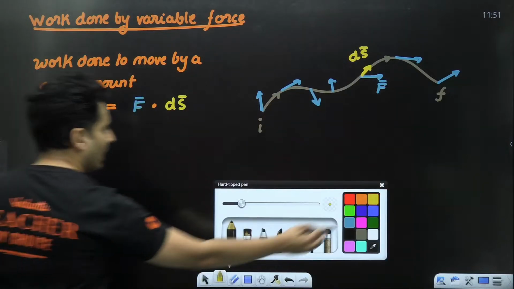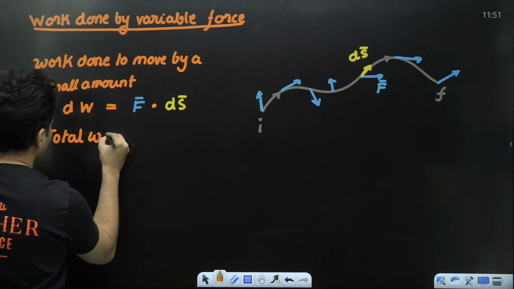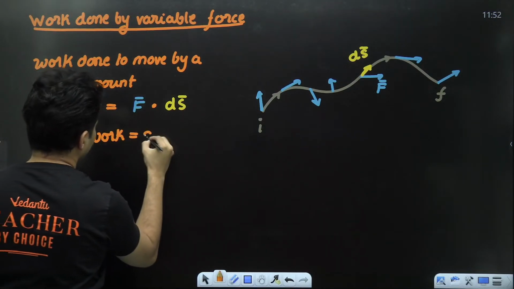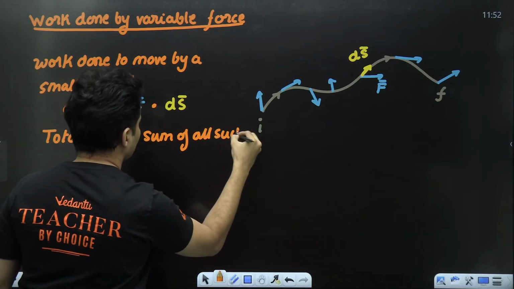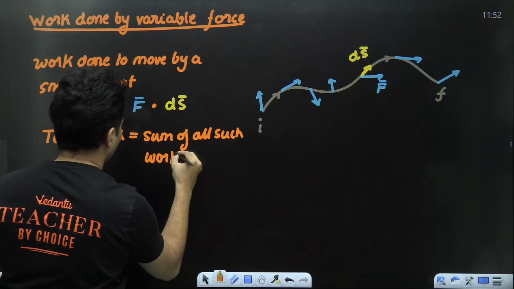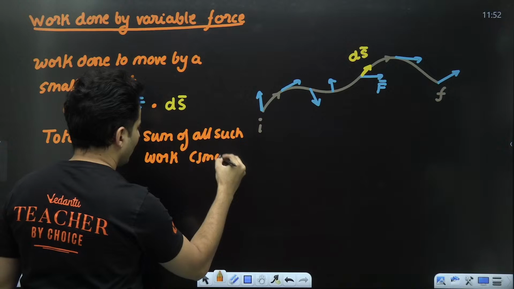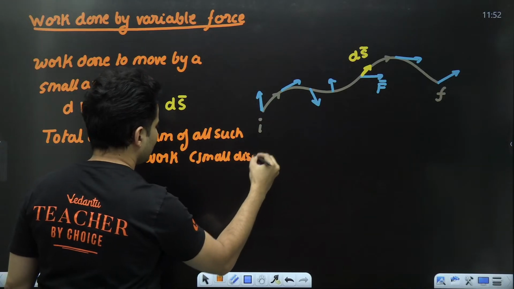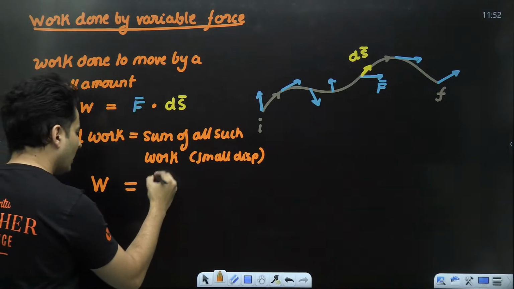So therefore, I will say that the total work is basically the sum of all such work for small displacements, and when I have to sum it up, it means I have to integrate it.